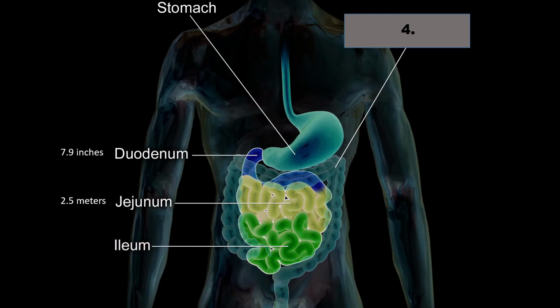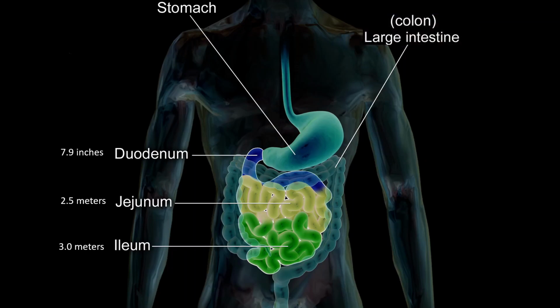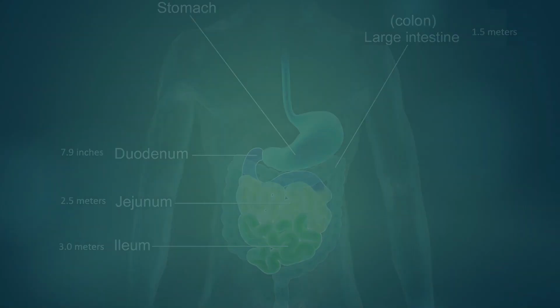Number 3. Ileum. The final part, with a length of 3 meters. The longest segment of the small intestine. It is specifically responsible for the absorption of vitamin B12 and the reabsorption of bile salts. And number 4. Large intestine, also known as colon. It has a length of 1.5 meters, functions primarily in reabsorbing fluids and processing waste products from the body, preparing for its elimination.